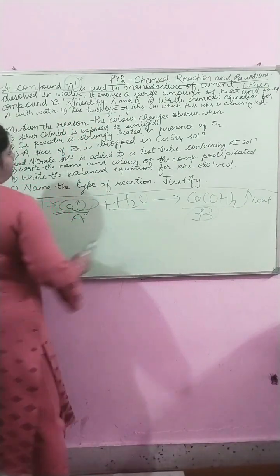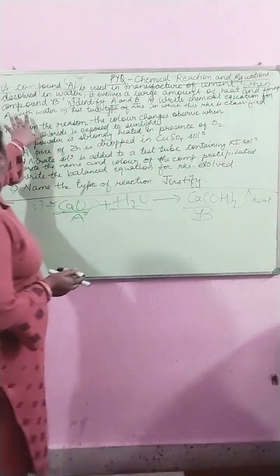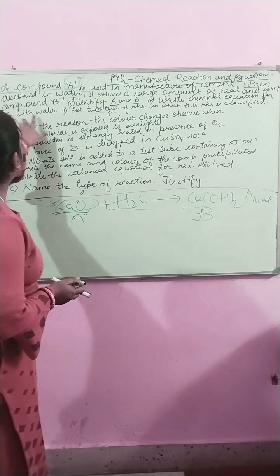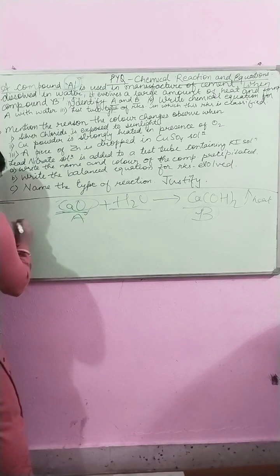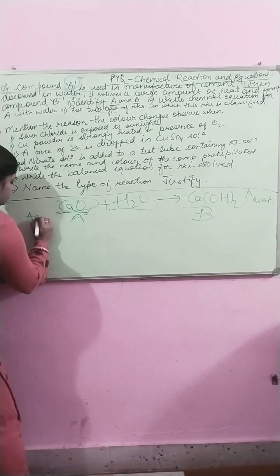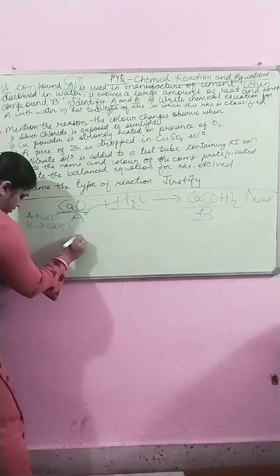So you will write: A is calcium oxide, B is calcium hydroxide.